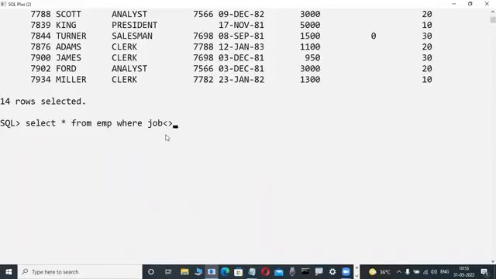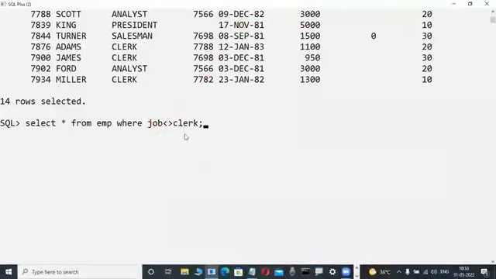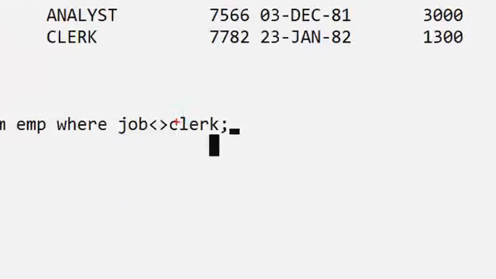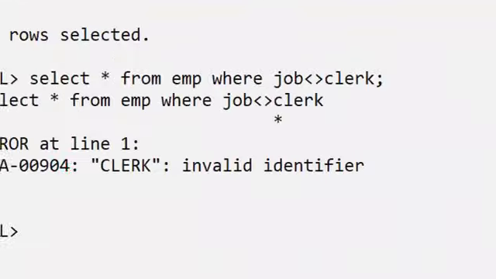Now the data, the value only. What is the value? Clerk. It won't work. Logically it is 100% correct: WHERE column name, relational operator, value. Even so, it won't work. Why is it not working? Because Clerk is character data. In a database, for character data, single quotes are compulsory, as I told you in previous classes. For number data there is no problem, but for character data, not a column name, the data, single quotes are compulsory. That's why it will give an error. This is the first-time newcomer's mistake.